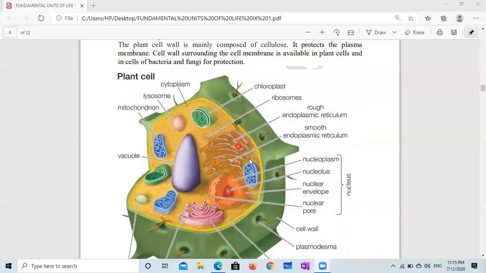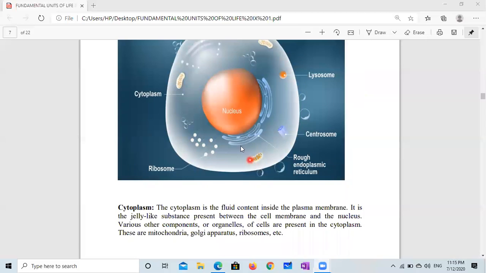Now, the next topic is cytoplasm. We are going to discuss cytoplasm, the fluid which is present between the nucleus and plasma membrane or cell membrane. Cytoplasm is the fluid contained inside the plasma membrane.